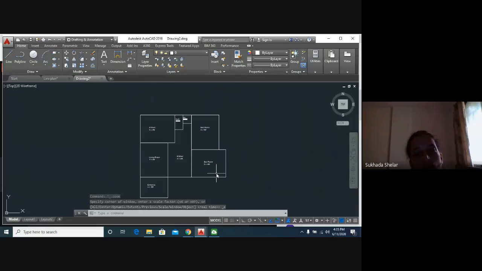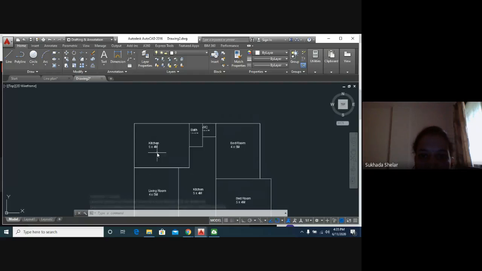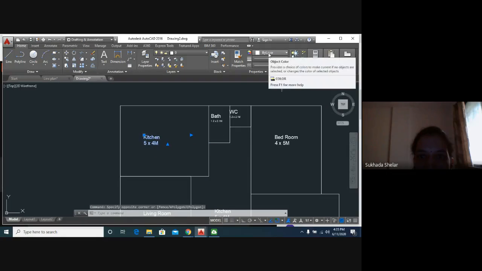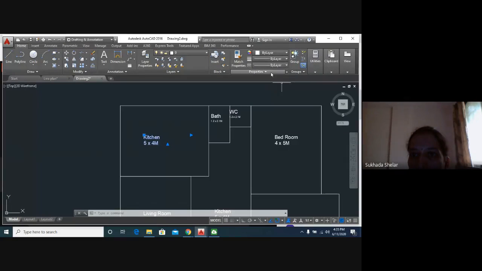Now I will show you how to change the color. If you want to change the color of your text, you just have to select the text, and here you can see by layer. By layer is a properties command. Here you will get all the properties, as Shubham sir has shown you yesterday, dimension, sorry, line types, that also I will show you.